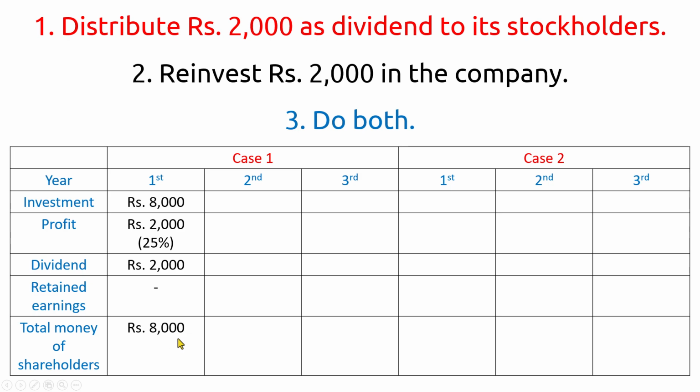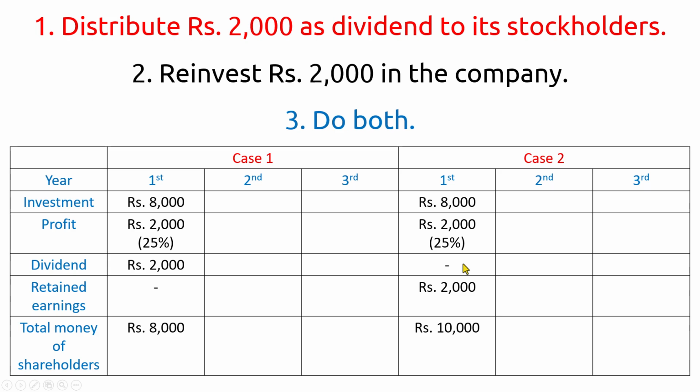Okay. Now let us see what happens in the first year for case 2. The investment is 8,000 rupees and the profit is 2,000 rupees. Okay. Here nothing is given as a dividend. Okay, so dividend is 0. Remember that a company does not have to compulsorily pay a dividend.